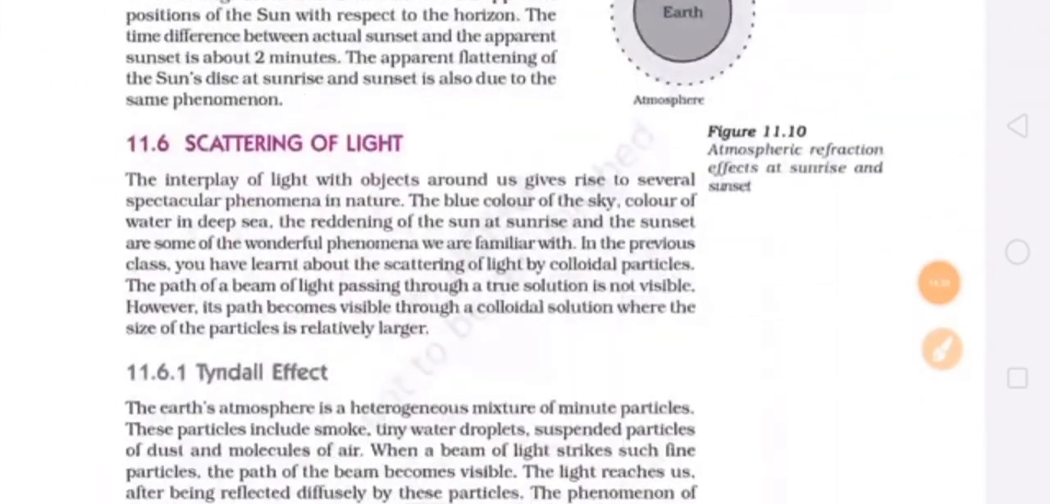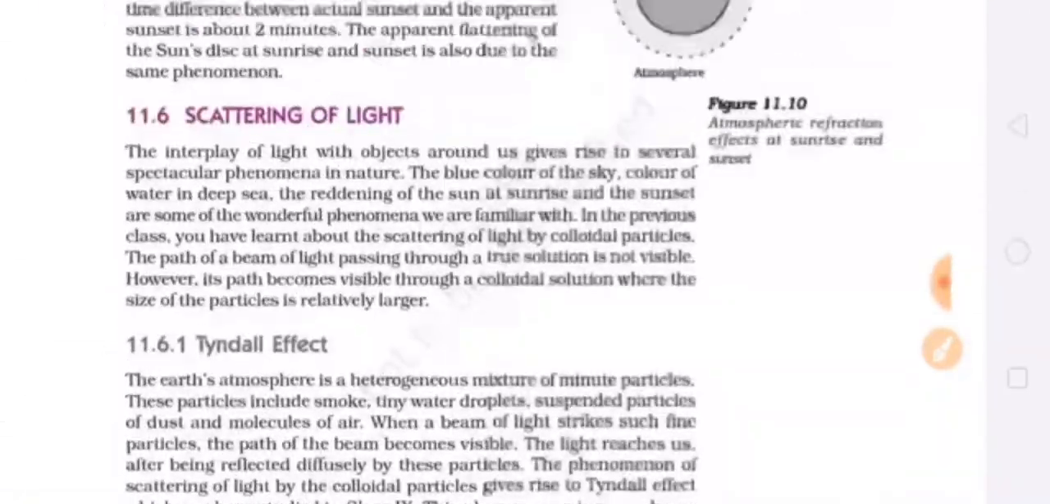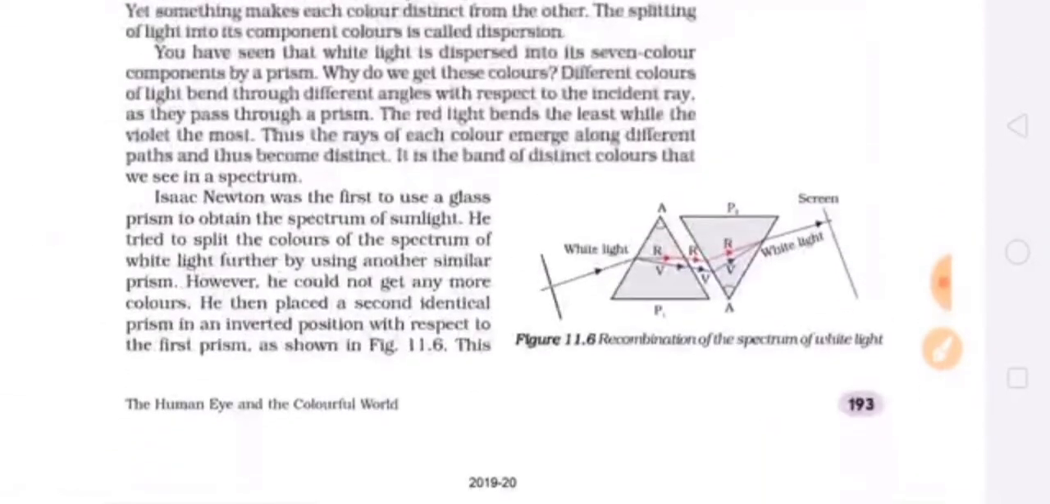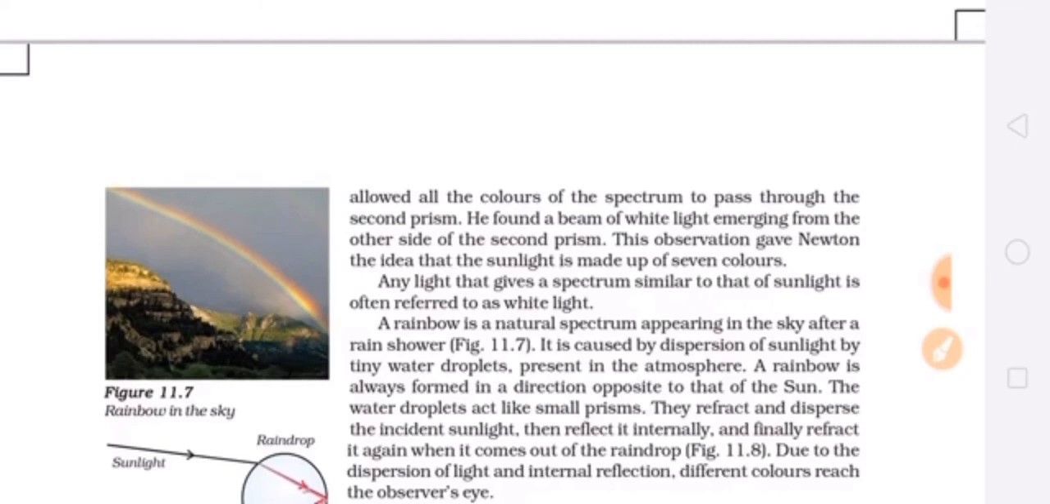Now in our next video lecture we will learn about atmospheric refraction, twinkling of stars, advanced sunrise and delayed sunset, and scattering of light, the Tyndall effect, and why the color of the clear sky is blue, and the color of the sun at sunrise and sunset.